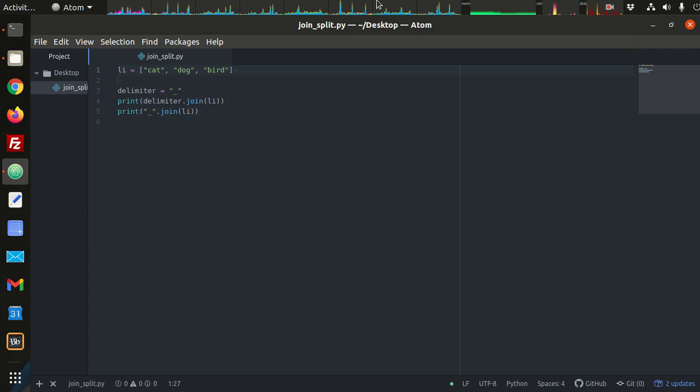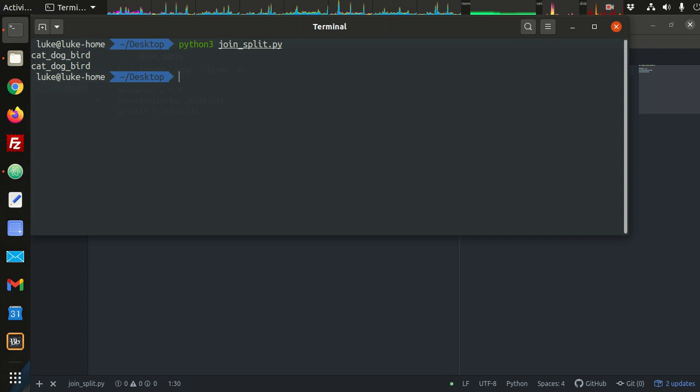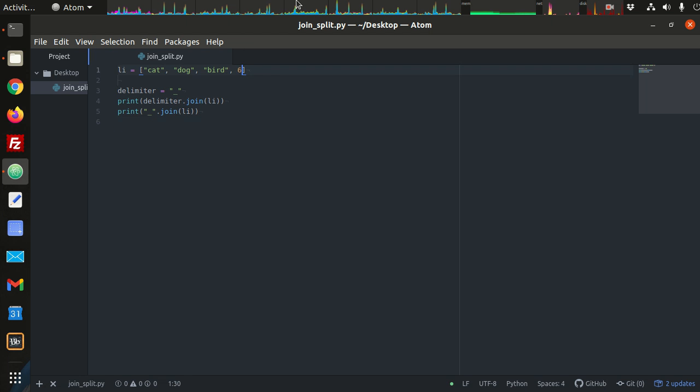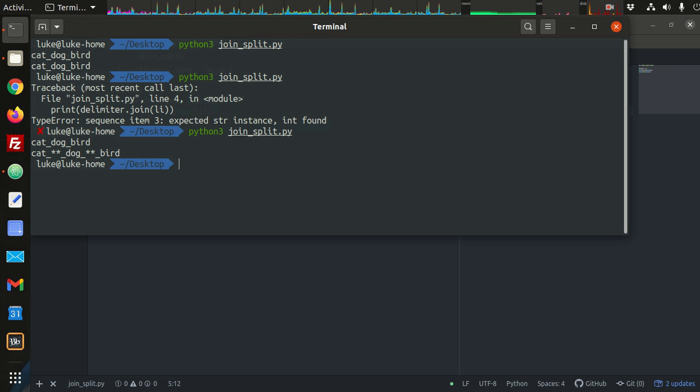If we add something like the number 6 to our list and try to do this, we get an error, expected a string. So you can only use join with a list of strings, and basically whatever delimiter you specify goes in between each one of the string elements, and all the string elements are joined together with this delimiter. And this delimiter can be, you know, as big as you want it to be. So I can have a multi-string delimiter like that.